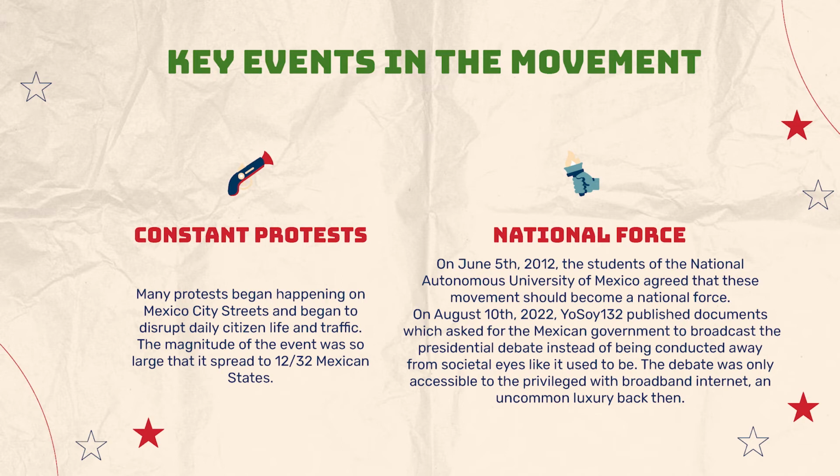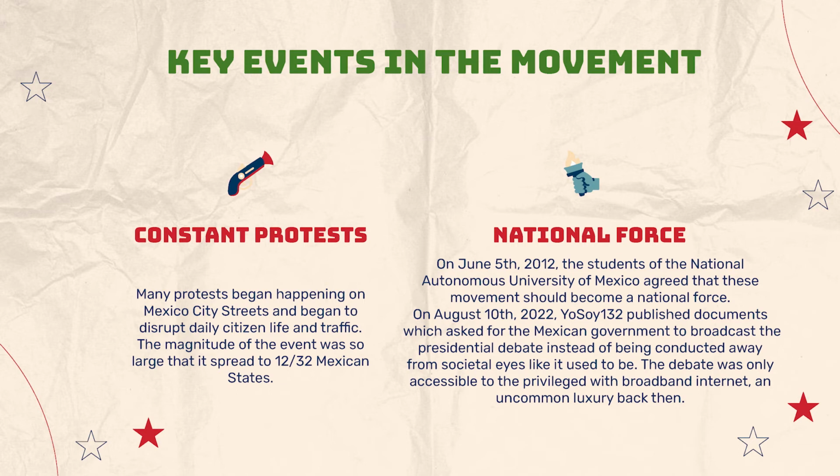On June 5th, 2012, the students of the National Autonomous University of Mexico agreed that this movement should become a national force. On August 10th, 2012, Yo Soy 132 published documents which asked for the Mexican government to broadcast major political events, including the presidential debate, instead of being conducted away from societal eyes like it used to be. The goal of this was to involve citizens in politics and media.